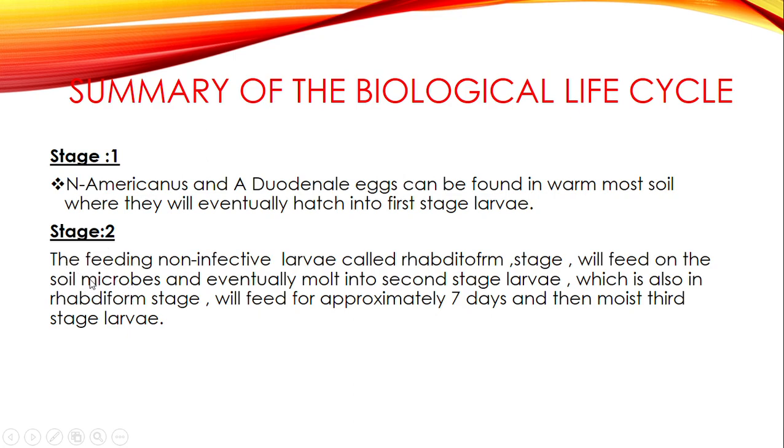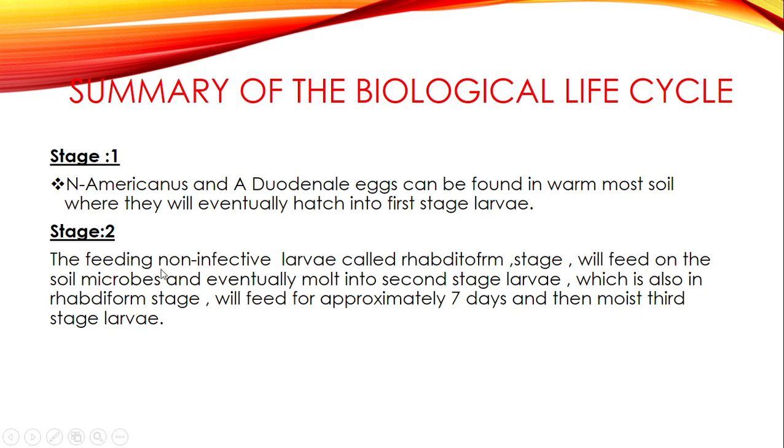So it says the feeding, non-infective larva called rhabditiform, which was produced when the egg hatched, will feed on the soil microbes and eventually molt into a second stage larva, which is also rhabditiform. This one will feed for approximately 7 days and then molt into a third stage larva.